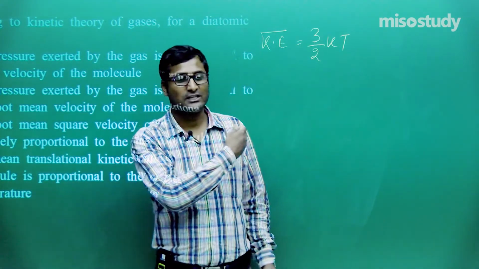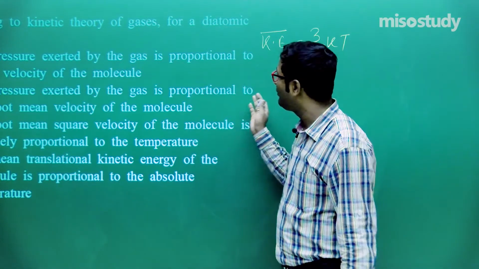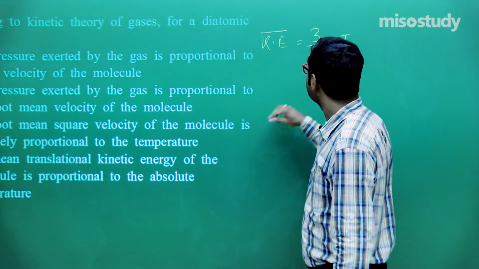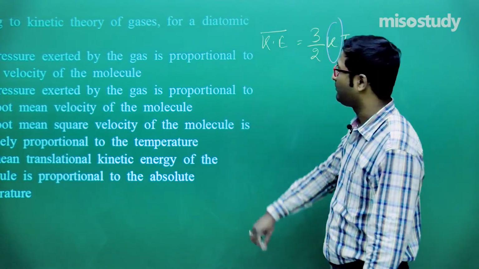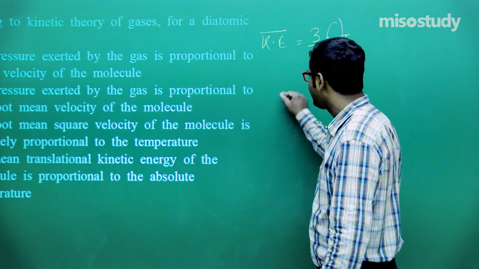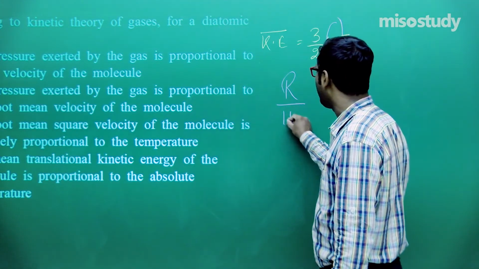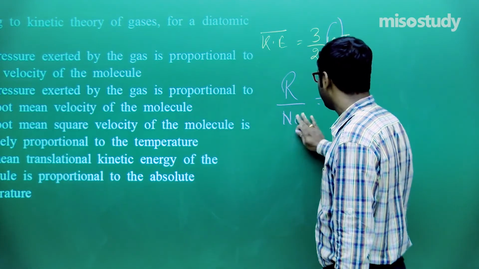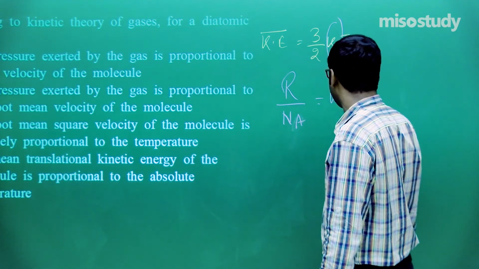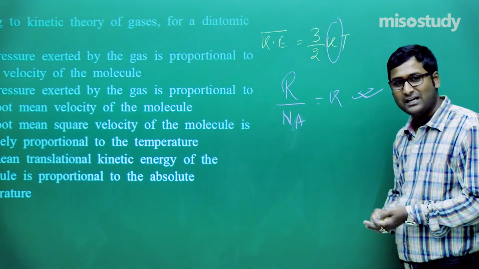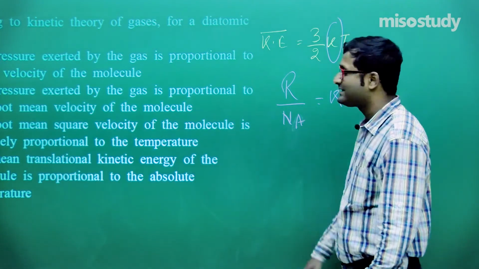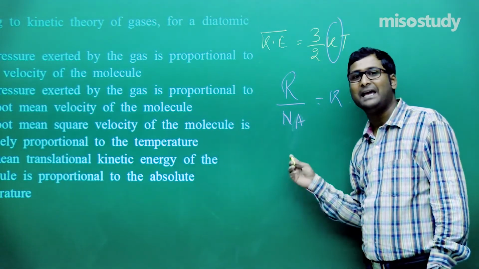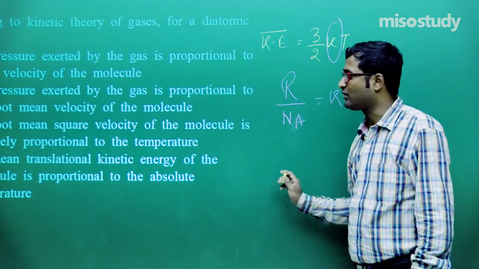I am giving you a chance, tell me friend, what is the value of K? So K is Boltzmann constant, that is R upon Na is equal to K. Do you remember this? R is gas constant and Na is Avogadro number and K is Boltzmann constant.